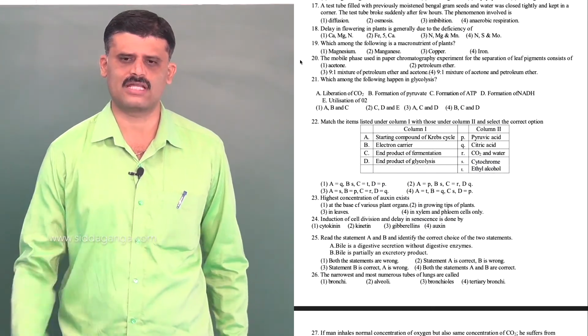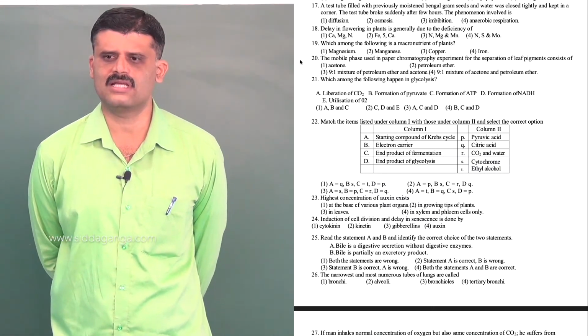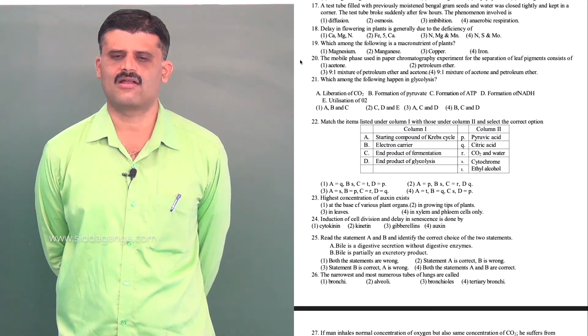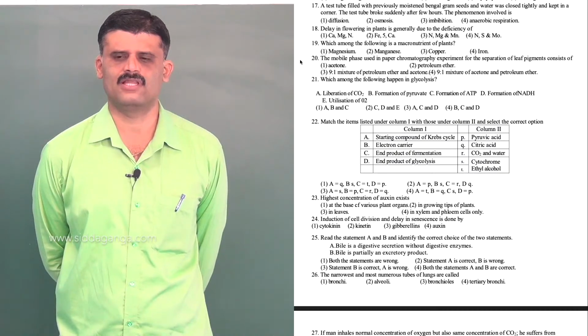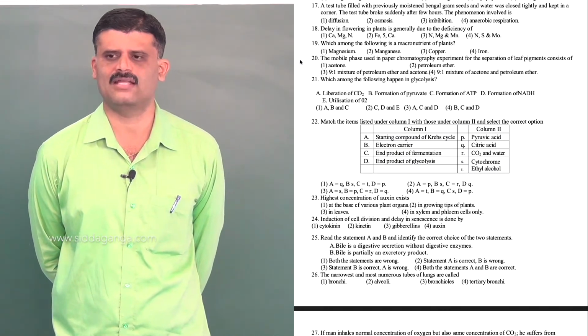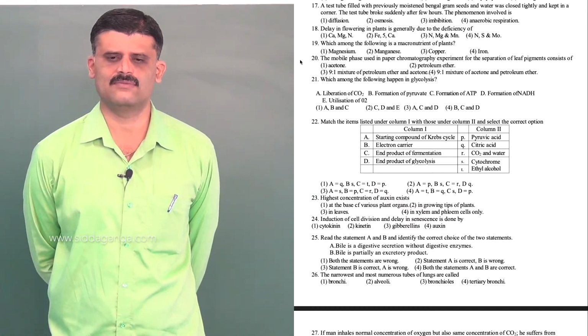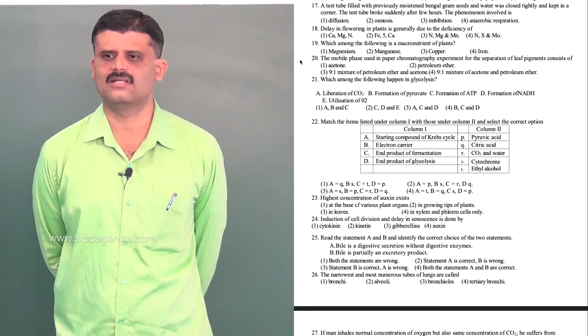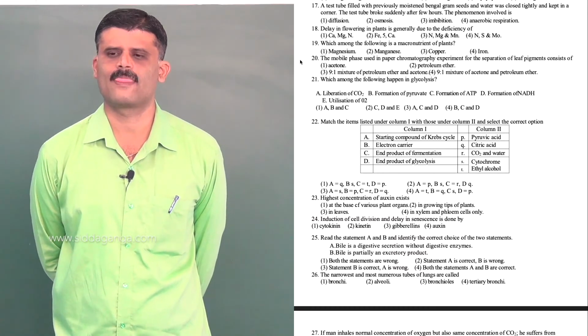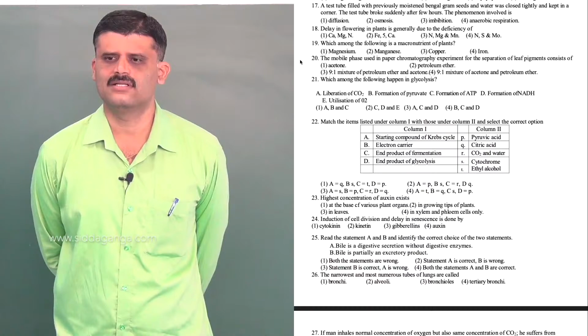That pressure is called imbibition pressure, because the seeds are hydrophilic substances. They love the water, absorb the water and expand. So the expanding pressure, that process, we call imbibition. Option 3.